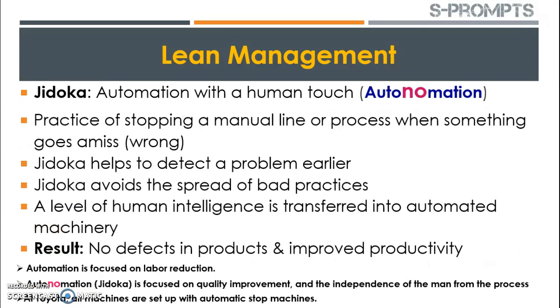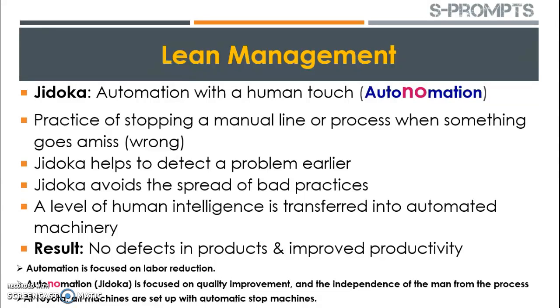Next comes Jidoka. Jidoka is automation with human touch. When the machines are completely automatic and need not have any support of human being, we say it is automation. And Jidoka is what? The machines are automatic, but they also require the support of human being. So that Jidoka is automation with a human touch.